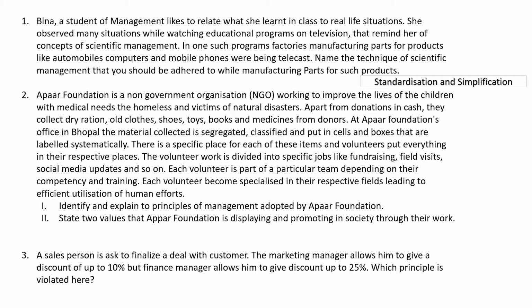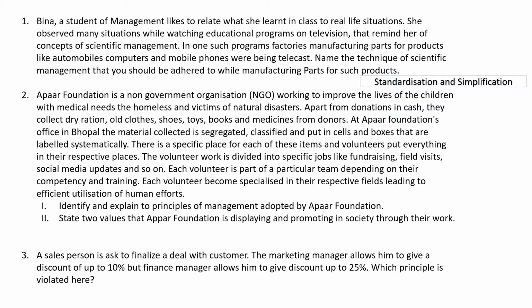And when there is a line of products, there might be a lot of unnecessary products which eat up our resources. So through the technique of simplification, those unwanted products can be eliminated to utilize the resources in the best way.